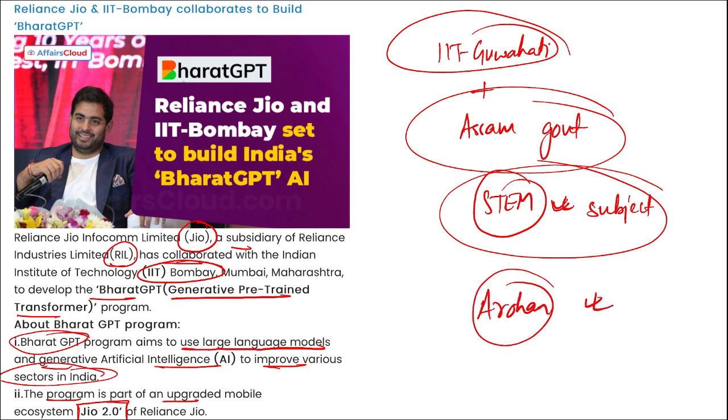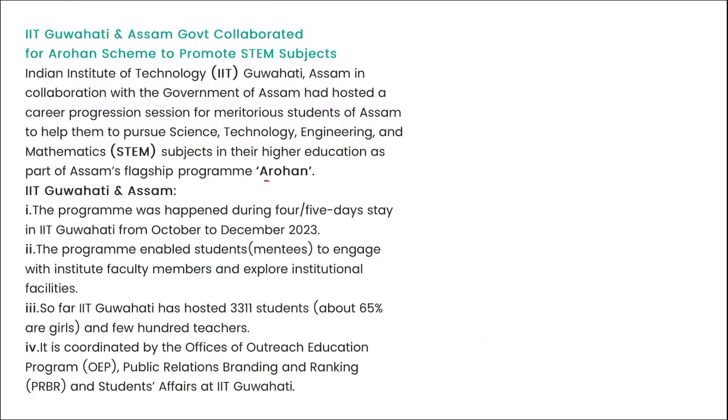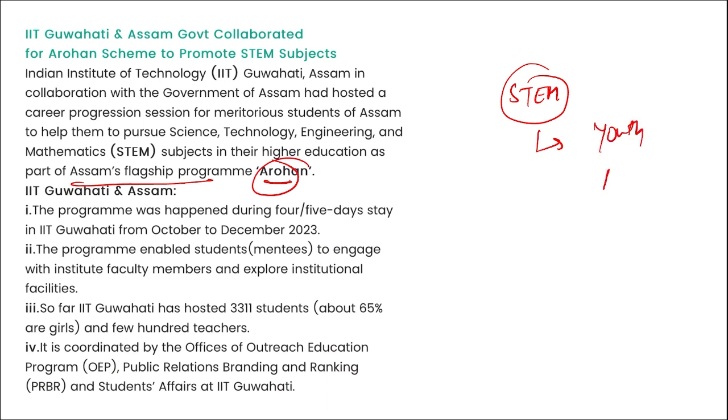Now this question can also be asked: what is Arohan? Arohan is a flagship program of Assam that will be promoting STEM in the youth of Assam. And remember, for this IIT Guwahati and government of Assam have tied together, correct. In this, the program was happening during a 5-day stay in IIT Guwahati from October to December.